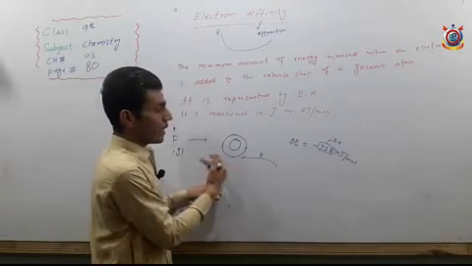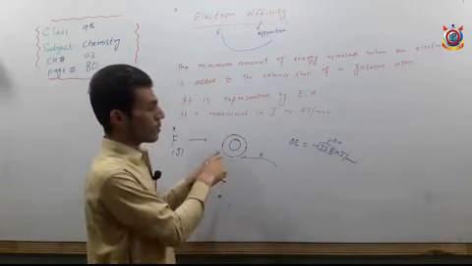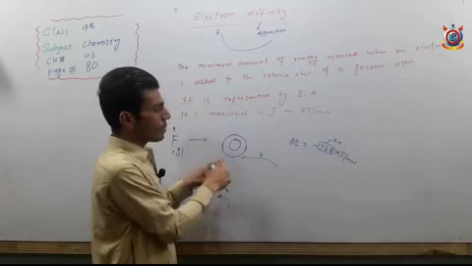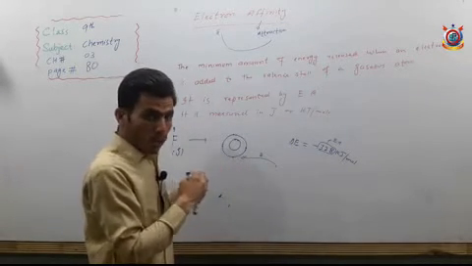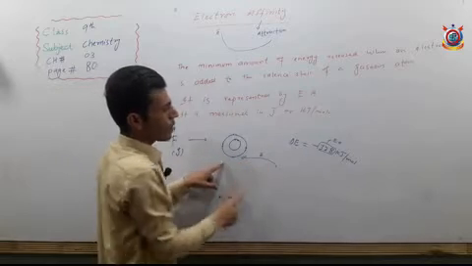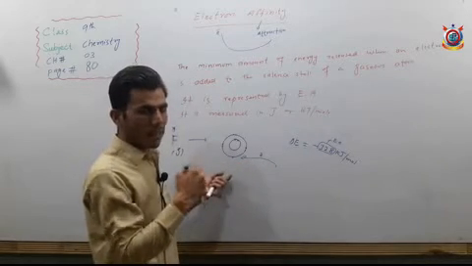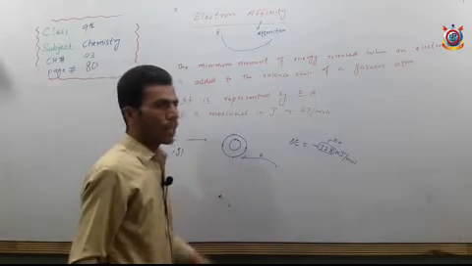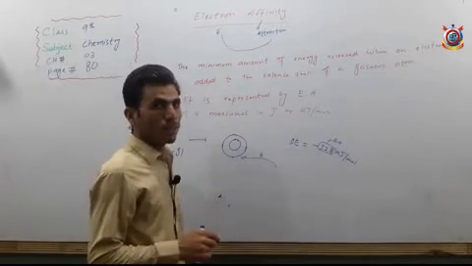Here I put a negative sign, so it means that in this case energy is released from the system towards the surrounding. This fluorine atom is a system. From the fluorine atom the energy is released. So that is why here we put a negative sign.